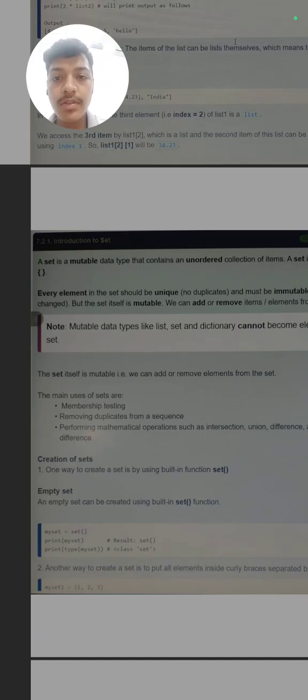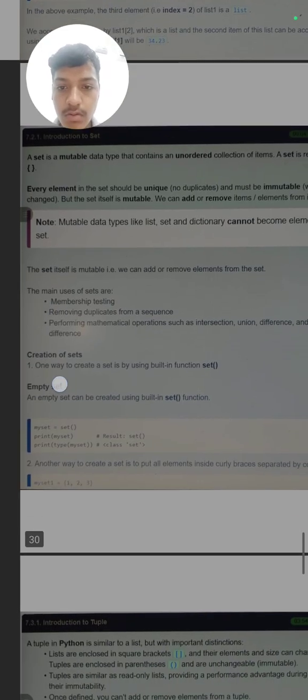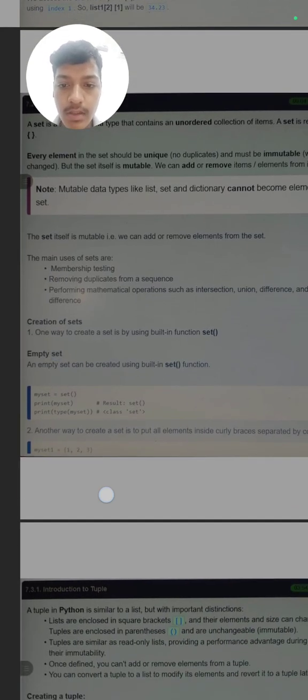Mutable means the value can be changed after some days or years, and immutable means the value cannot be changed, it is constant, like the value of pi is 3.14, or you can say 22/7, for the last some decades. List is also a mutable data type.